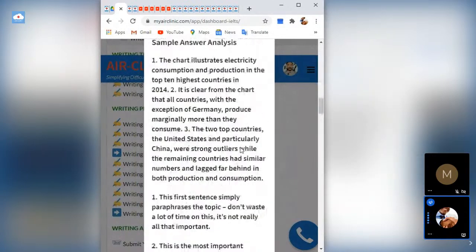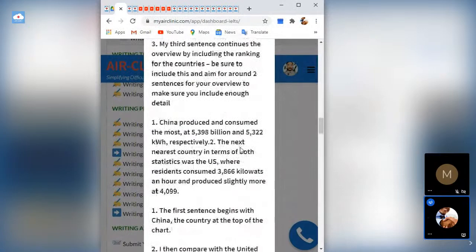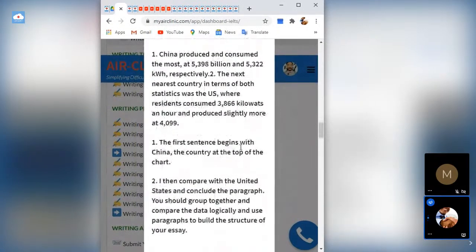So let's look at the next paragraph. The writer now stated that China produced and consumed the most at this. So now he's zooming in, obeying the second part of the instruction that said you should now select and compare. Select, compare.